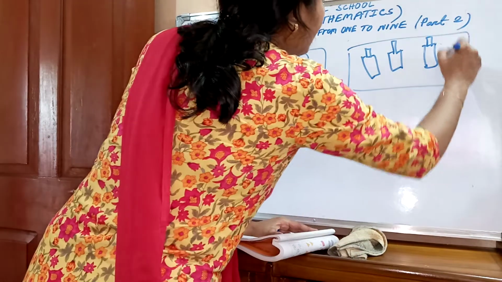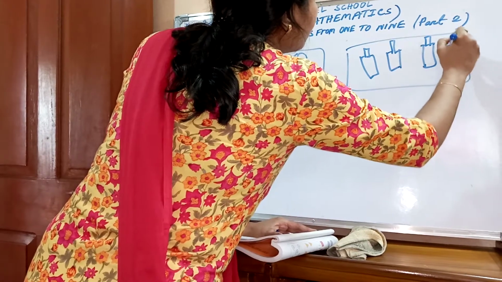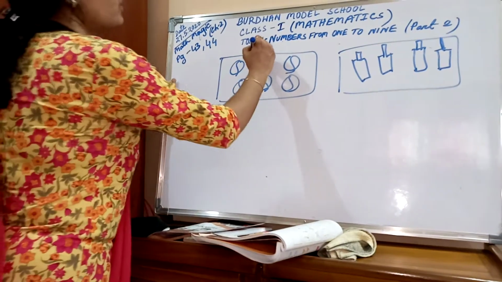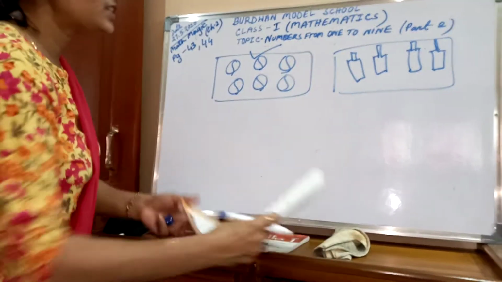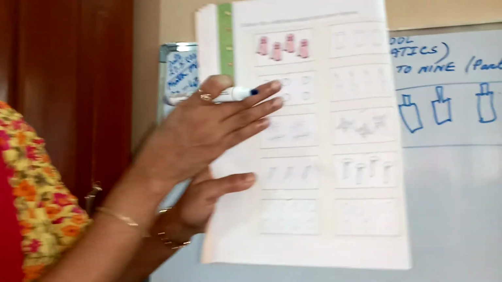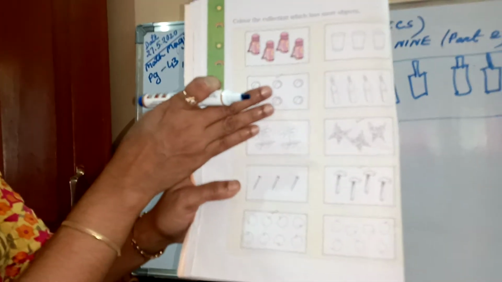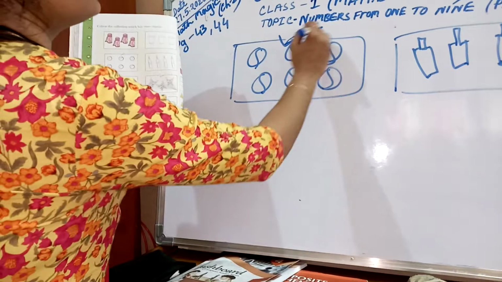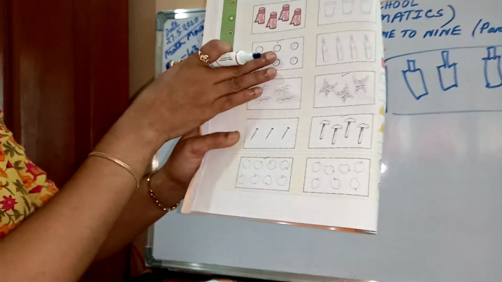And 4. How many bats are there? 4 bats. And the 6 balls. So which is more? You just tick. Balls are more. So tick it and you will color at home. Light color. Obviously I have no color. I am just giving a tick over here. And I can't color on the board. You will color in the book.